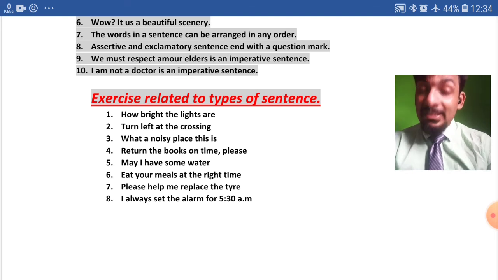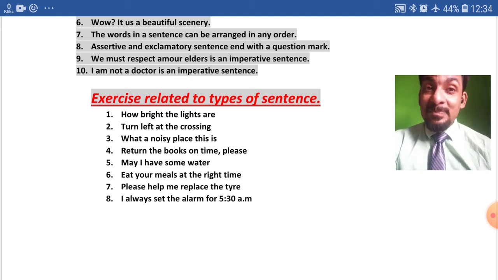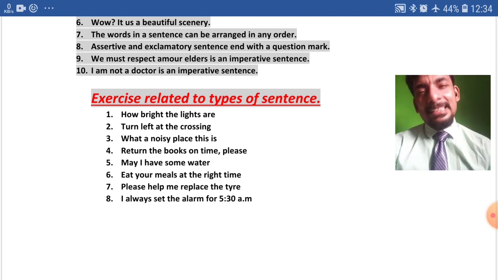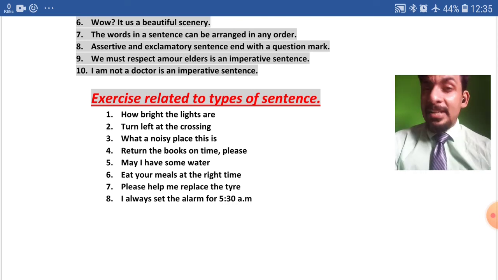Now coming to the seventh question. Please help me replace the tire. Again, you can easily guess, looking at the word please, that it is an imperative sentence. It's quite easy. It is an imperative sentence because somebody is requesting someone, and of course it will end with a full stop.